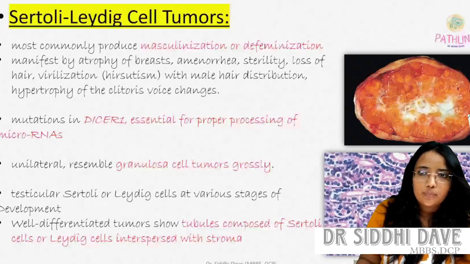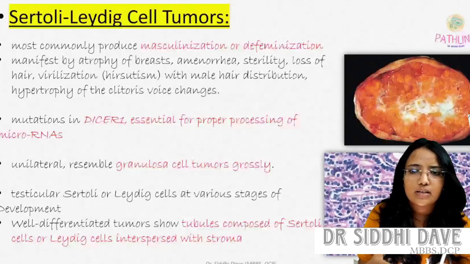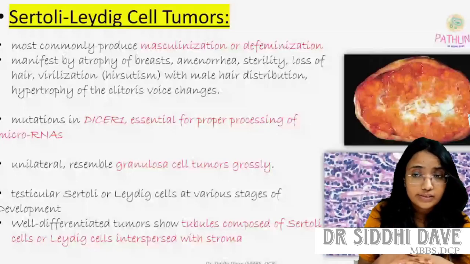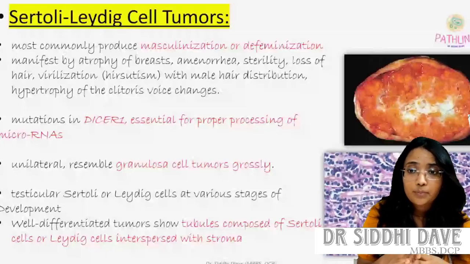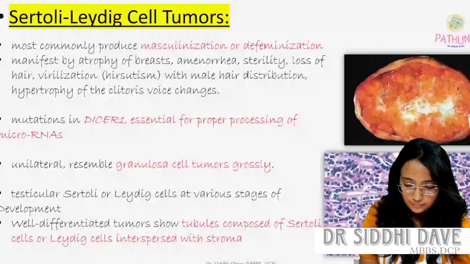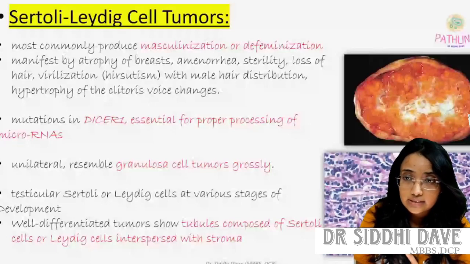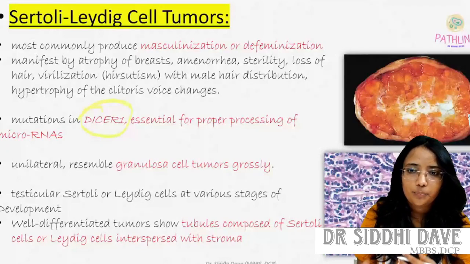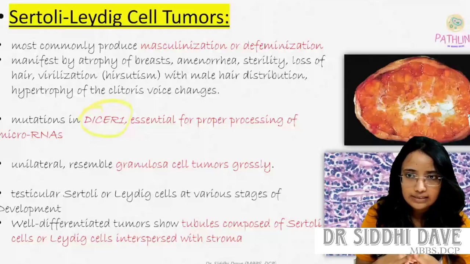Most commonly, the Sertoli-Leydig cell tumor produces masculinization and defeminization: atrophy of the breast, amenorrhea, sterility, loss of hair, virilization, hirsutism with male hair distribution, hypertrophy of the clitoris, and voice changes. Mutation in the DICER1 gene is also important for the MCQ. So what is the use of Dicer? DICER1 is essential for the proper processing of microRNA. So in Sertoli-Leydig cell tumor, there is a mutation in DICER1.